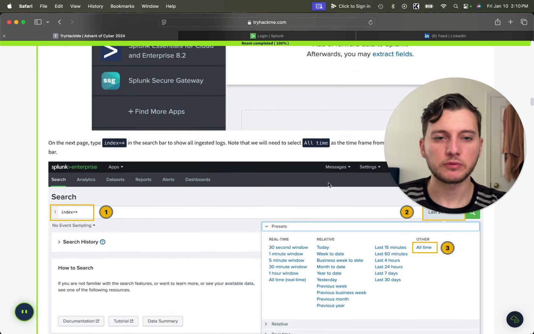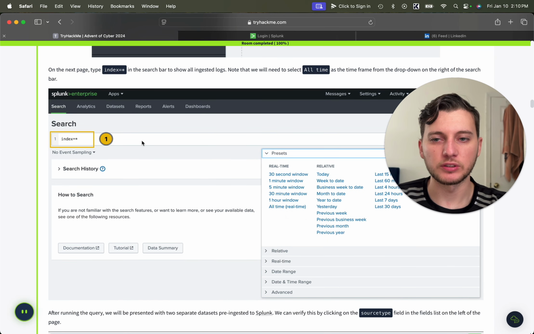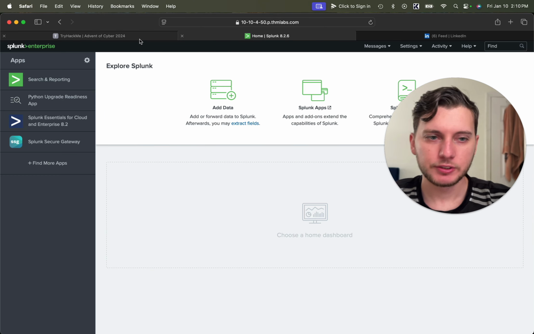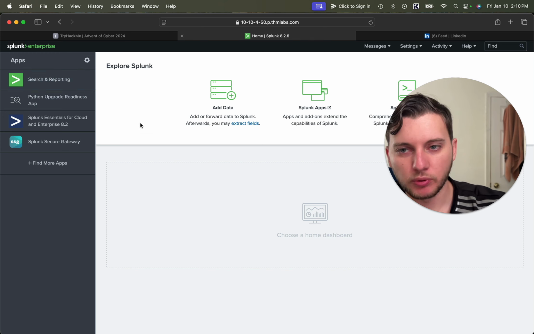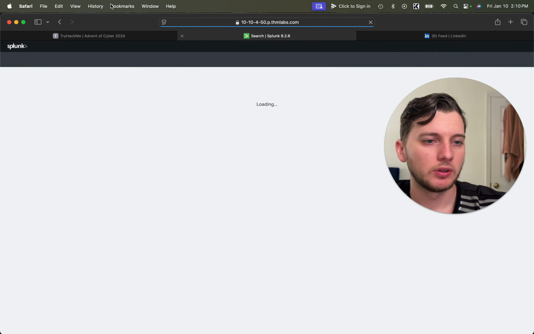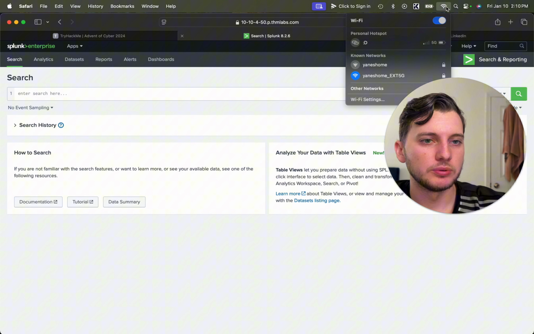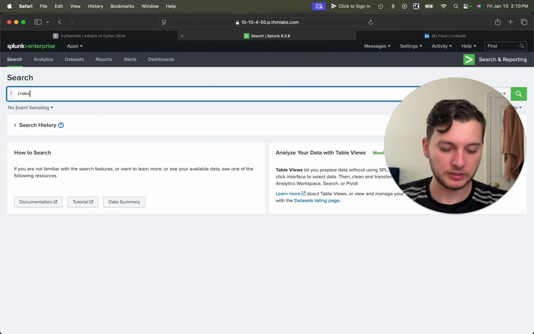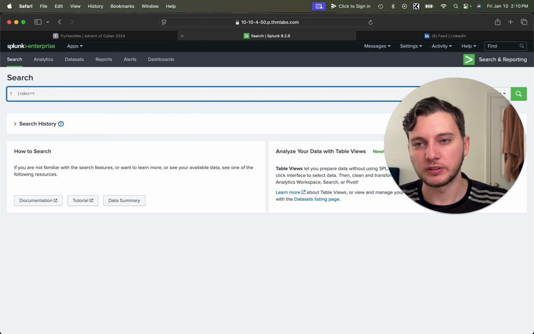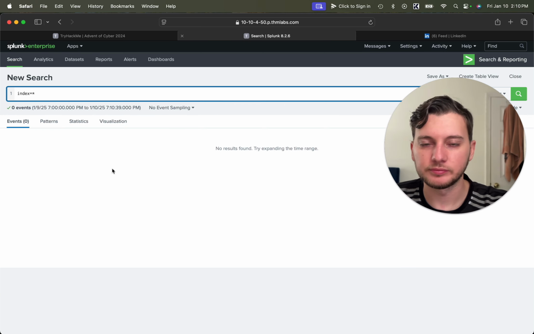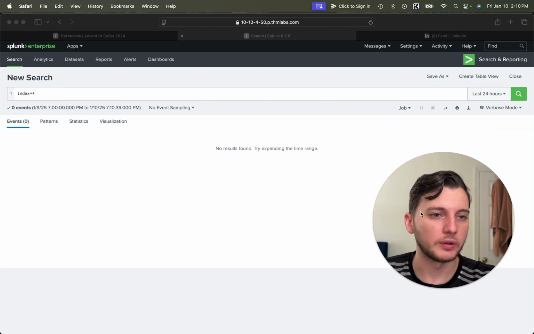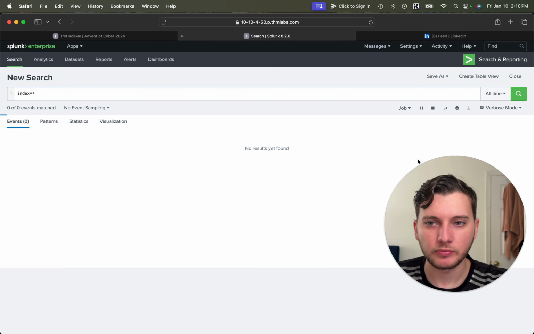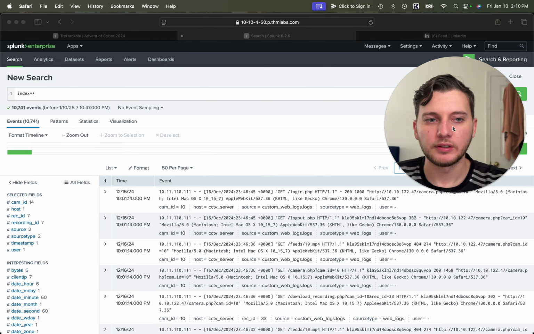We're going to go to Search and Reporting, and then we're going to type index equals wildcard in the search bar and hit enter. And we have to fix the time frame as well. So I'll just do All time, and then we will get about